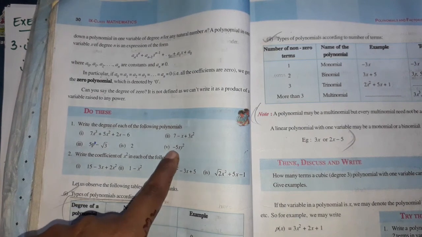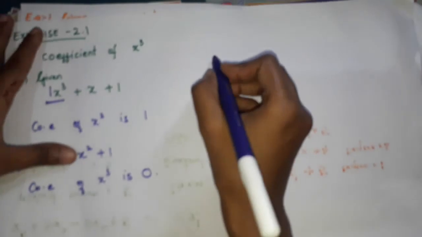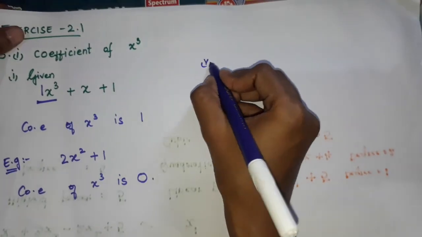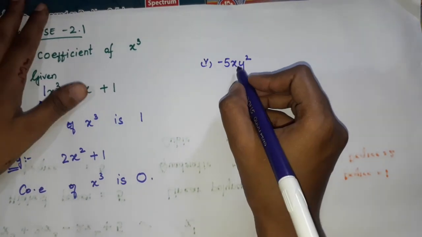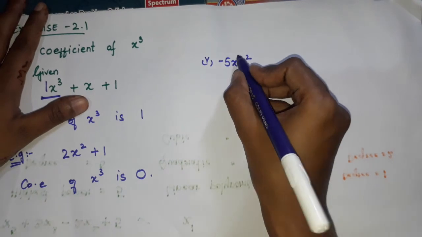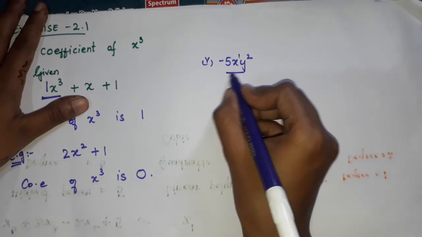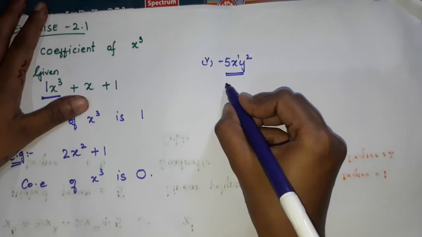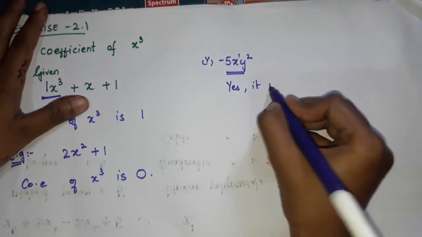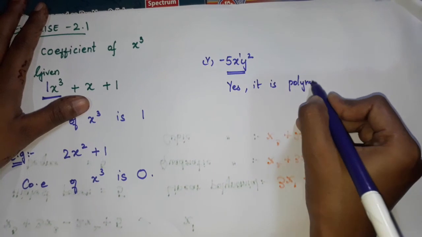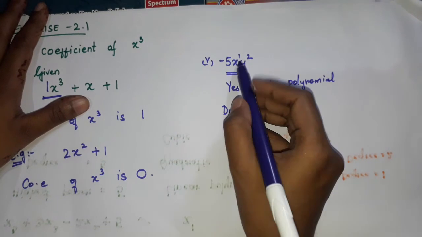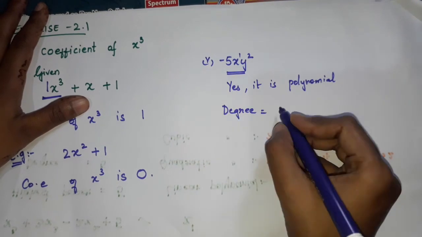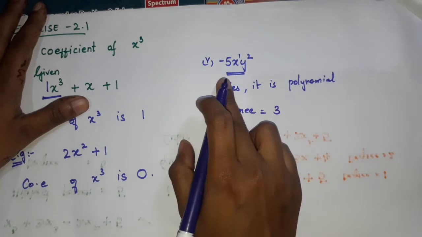Okay, now minus 5x y square. See here, the fifth one, minus 5x y square. What is the power of x, children? X power is 1. Okay, y is what? 2. First of all, is it a polynomial? Yes, it is a polynomial, children. Okay. Now, what is the degree? The degree will be what? X power is 1, y power is 2. Overall, how many powers are there? 3.